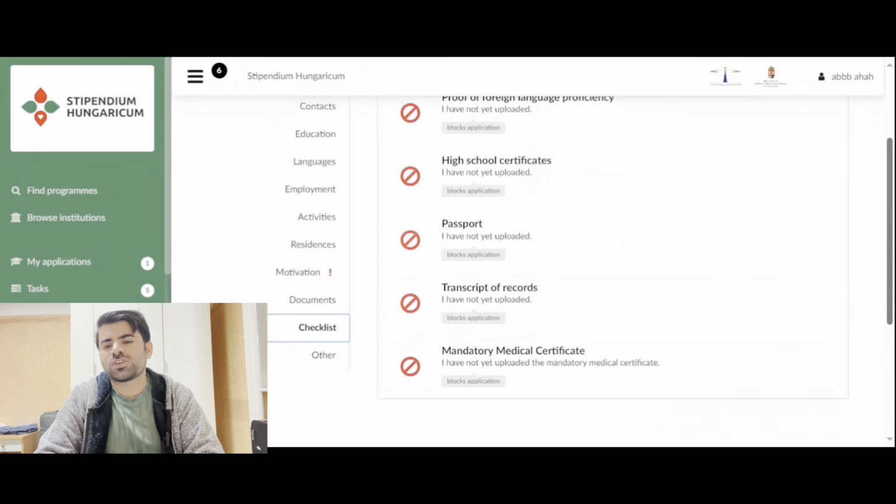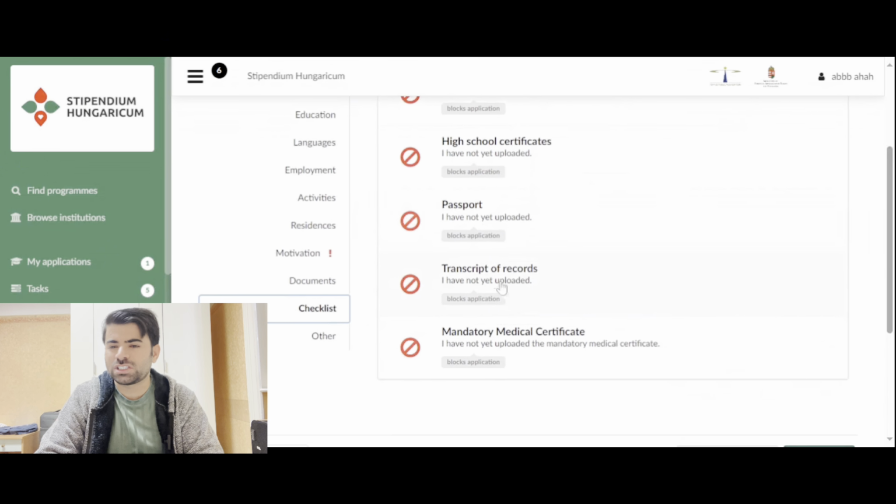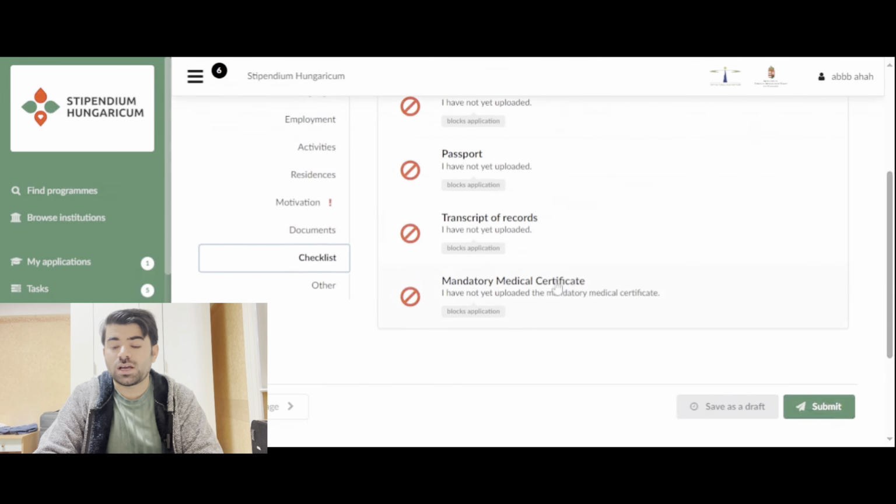And then transcript of record, it's actually a detailed mark sheet. It's the mark sheet or the results card, you can upload it here. These results cards should be matric and FSC as well. And then the medical certificate, you don't need to upload here at this moment because you need it in April as well. Let me show you how to upload it.